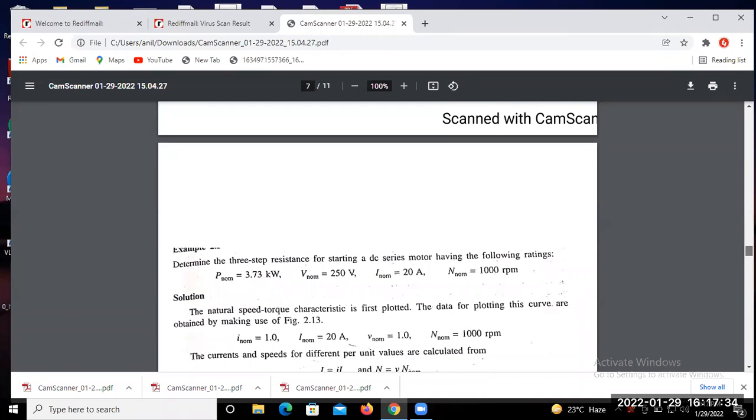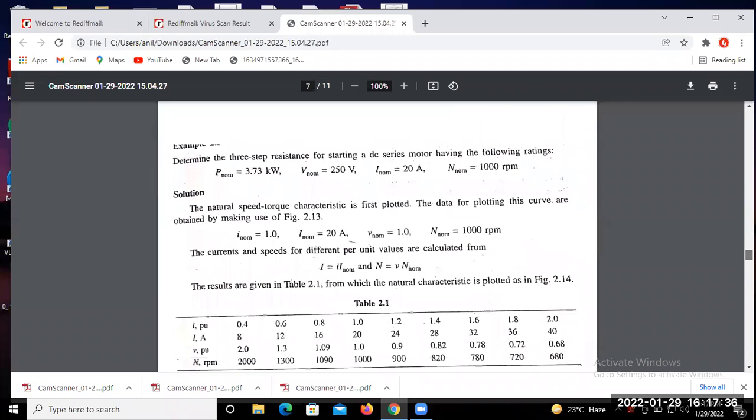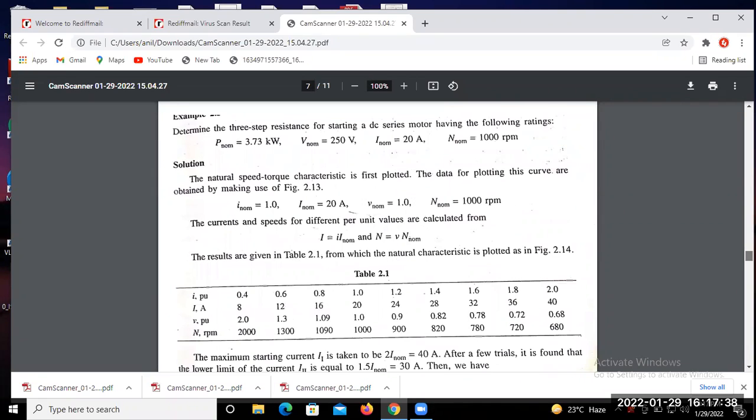So we can just consider another example for the DC series motor. Okay. Let me determine the 3-step resistance for starting a DC series motor having the following rating. That means power of the DC series motor is 3.73 kilowatt, nominal voltage, that means terminal voltage supplied, 250 volt, and nominal current 20 ampere, and a speed 1000 rpm. तो हम लोग को एक्सटर्नल रेजिस्टेंस फाइंड आउट करना है 3 स्टेप में।